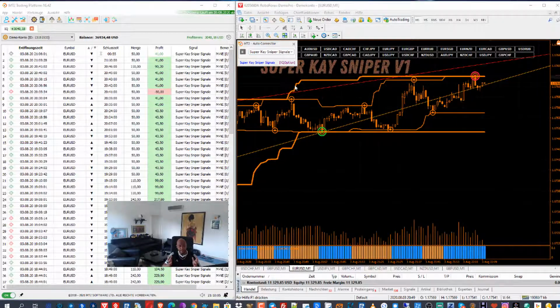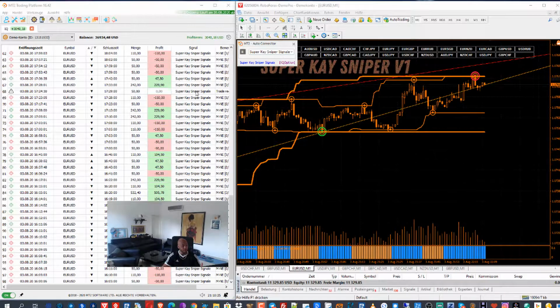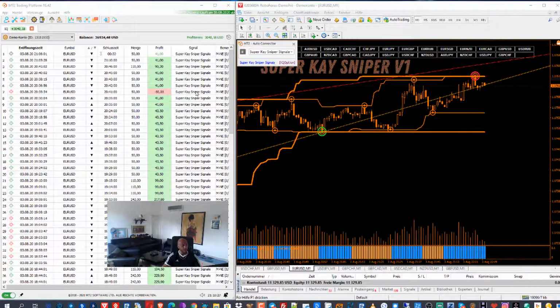I found a solution so that German traders can auto trade on Pocket Option or some other broker that is allowed in the European Union, but for the IQ Option trader it is really cool. You can see 100 trades with the Super K Sniper, and we have a drawdown under 1% of our account.